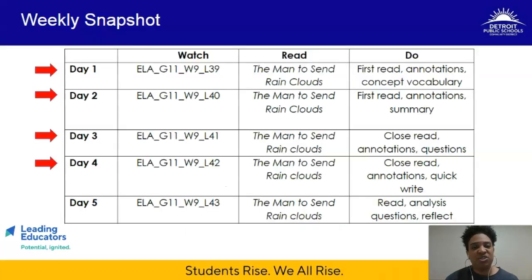This week we started the story The Man to Send Rain Clouds, and so far you've already done a first read of the text in 2 parts, completing annotations, a concept vocabulary chart, and a summary. You've also done a close read in 2 parts, completing annotations, responding to questions, and writing in response to some reflection questions. And today you are going to begin your analysis of the text using annotations from all of the work that you've done and respond to some questions and do some reflecting.